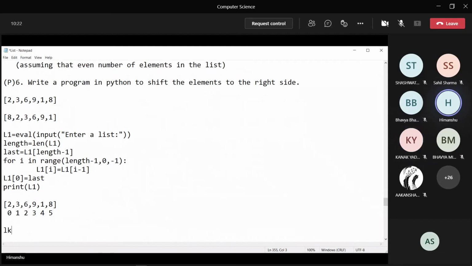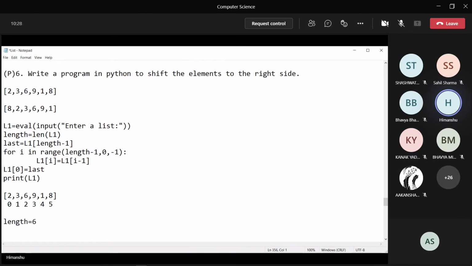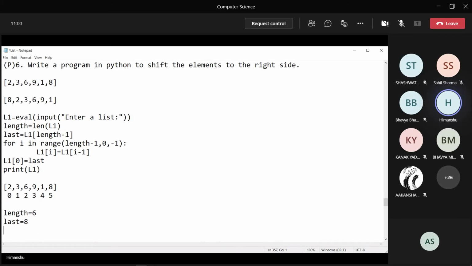No, sir. Now, the length would be 6. Any doubts? I'll be asking you after each step. If you face any problem, please ask me about that particular step only. We have taken the list, we have calculated the length. Last says to pick up the value which is at length minus 1. The length is 6, 6 minus 1 is 5. Pick up the element which is at L1 of 5, that is 8, if I'm correct.